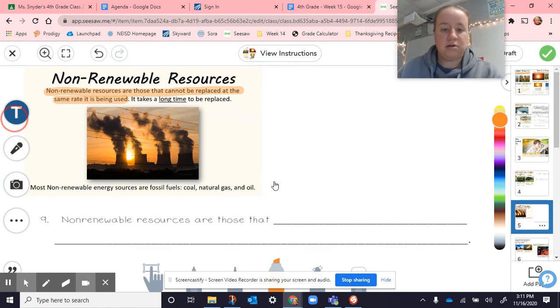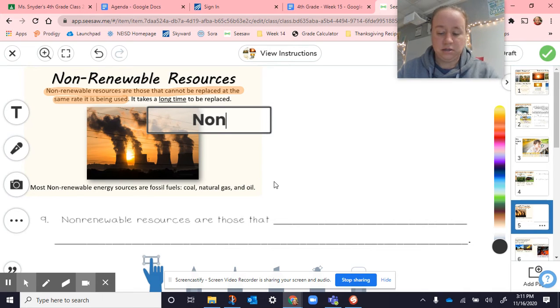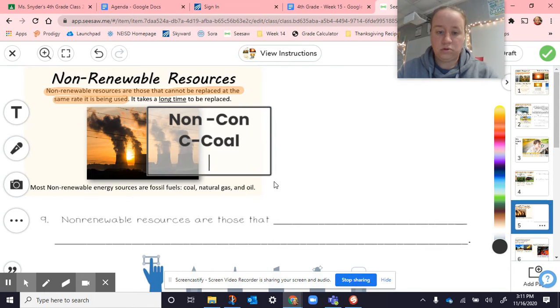Remember that non rhymes with con, and con stands for coal, oil, and natural gas. The C stands for coal, the O stands for oil, and the N stands for natural gas.